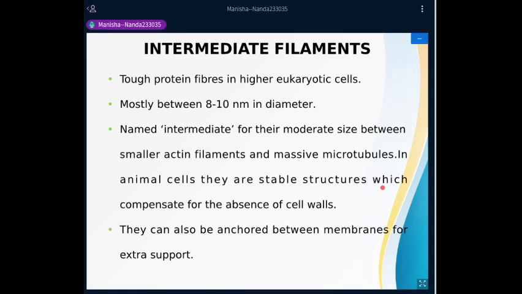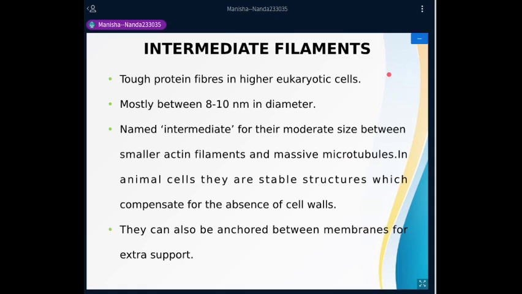Okay, students. So, in continuation to the previous lecture on the cytoskeleton, we will continue the remaining part that was not completed. In the previous class, we had talked of the basic cytoskeleton. What is its structure and significance to living systems? What are the common functions of the different types of cytoskeletal proteins? And then we had also completed the smallest of all the cytoskeletal proteins, that is the microfilaments.